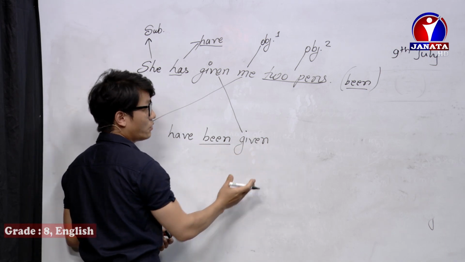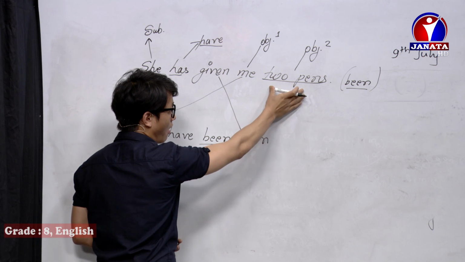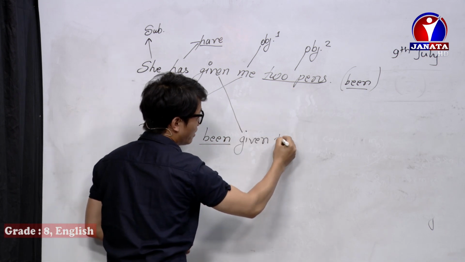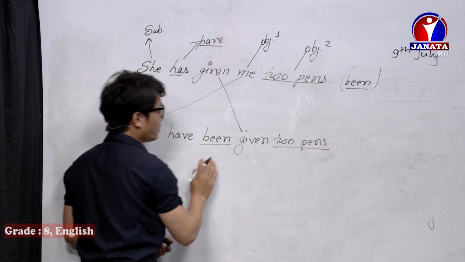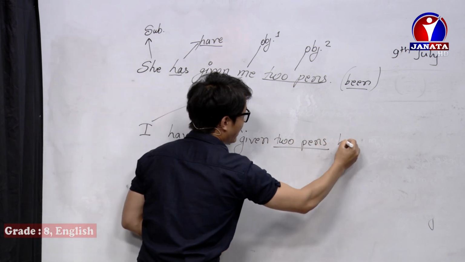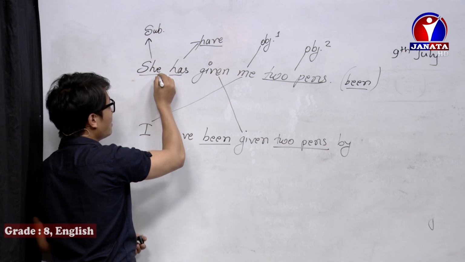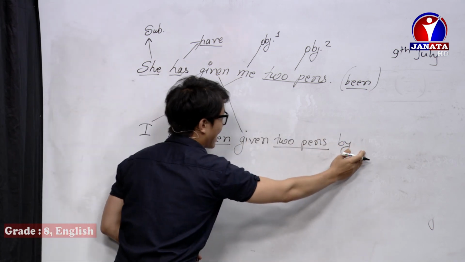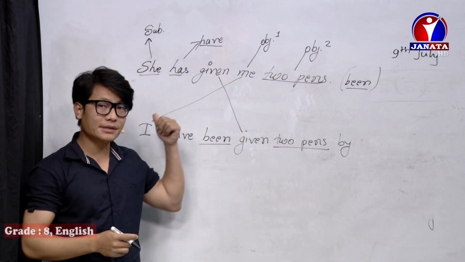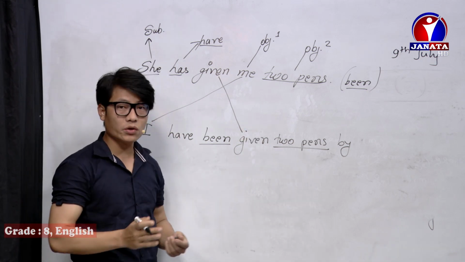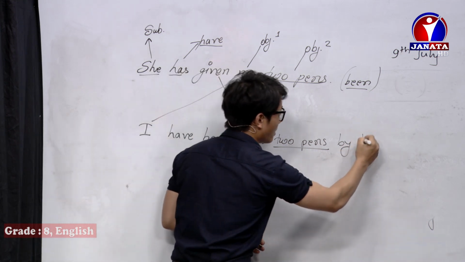Now it's time to write the second object, 2 pens: I have been given 2 pens. Then by. She comes last and stands as the objective case. What is the objective case of she? As I showed you, it is her.